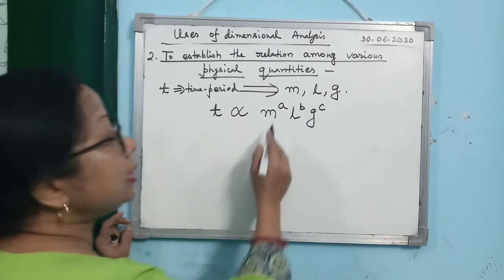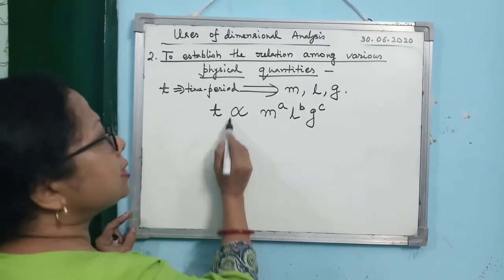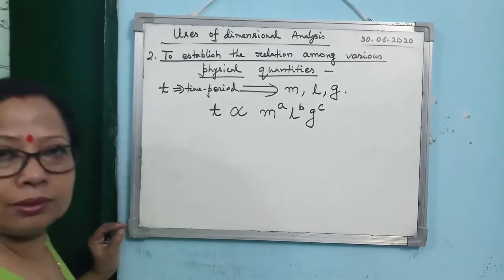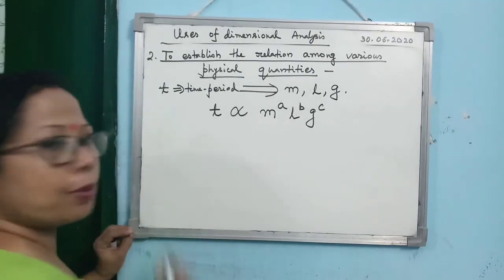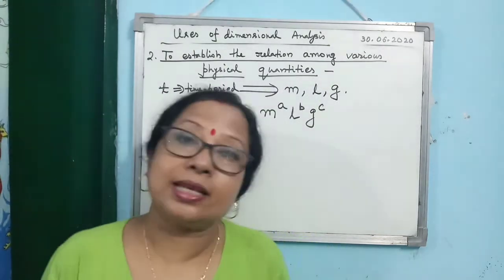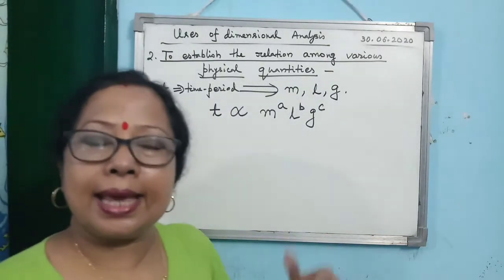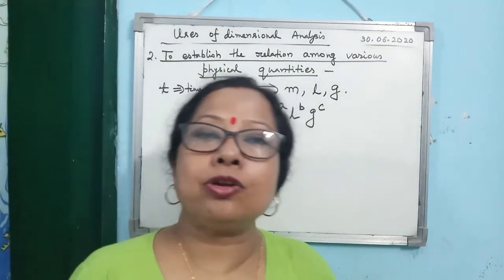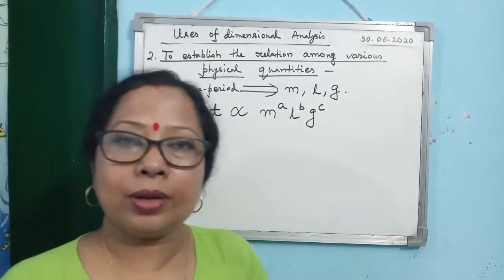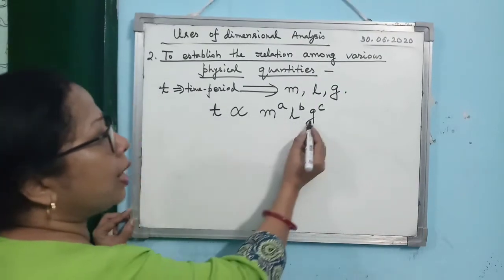Okay, now in this case, you may ask how you are considering they are directly proportional. I have given the directly proportional sign here. Now any quantity may be inversely proportional. Any quantity may be such that, just like M, T does not depend on M only. Okay, now you see this is the general formula one can write.